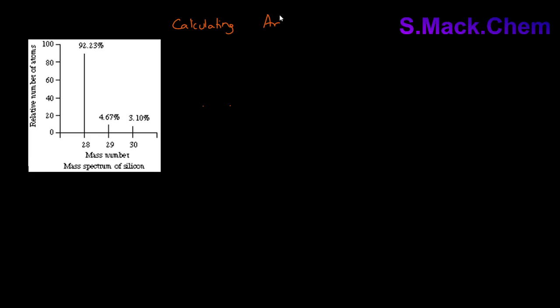Let's look at calculating relative atomic mass, and we're going to do so by looking at this mass spectrum. Now, a mass spectrum is a readout from an electronic instrument called the mass spectrometer. We will look at the mass spectrometer in more detail in another video.